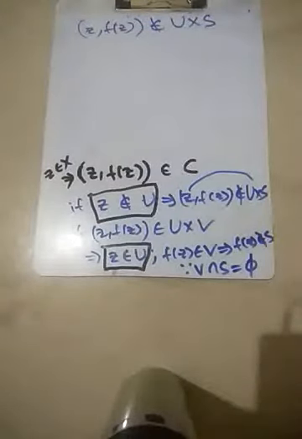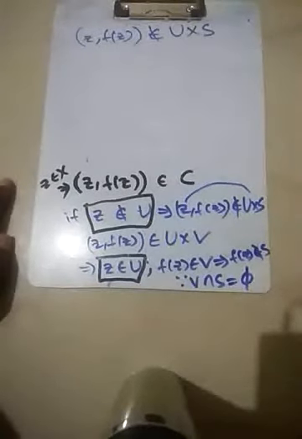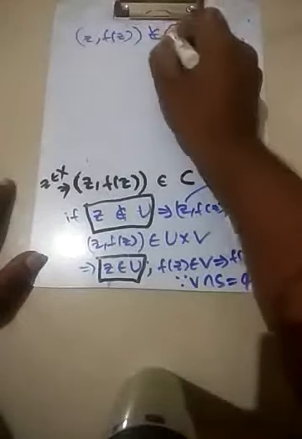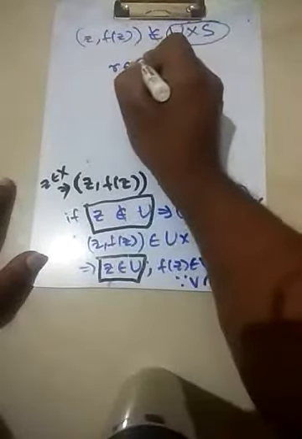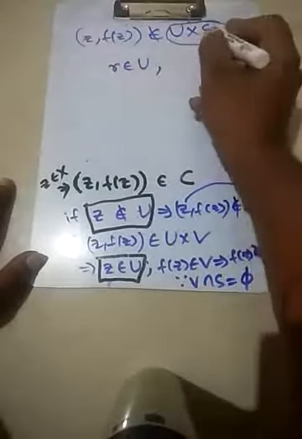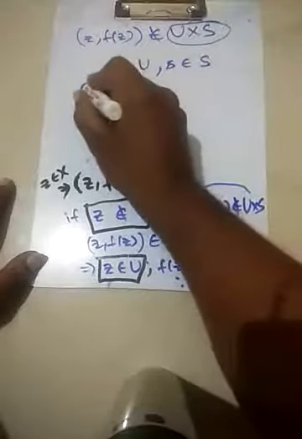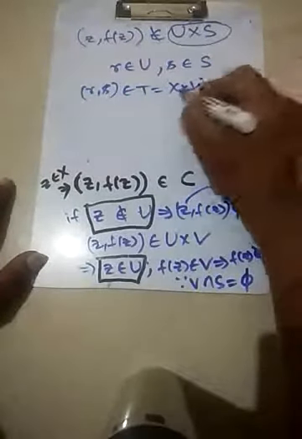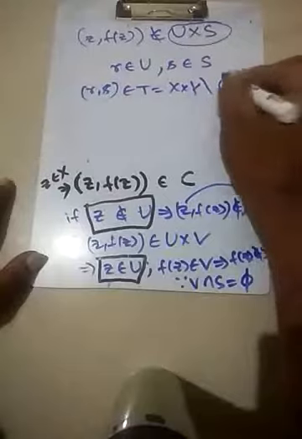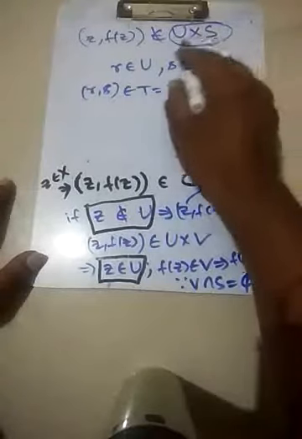So in other words, we have found out that there is an open set which does not contain what? U cross S is a set which contains the following point: R belongs to U and S belongs to capital S. So R comma S was any typical point belonging to T, which is X cross Y minus C. It was any point, and we have found this thing.